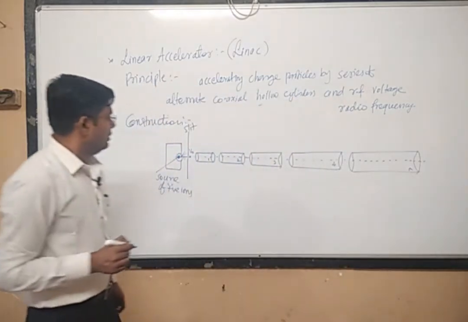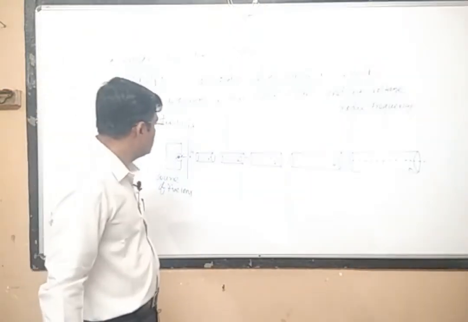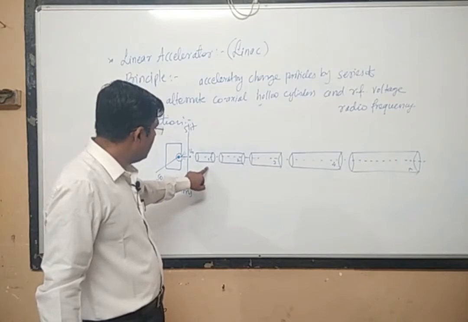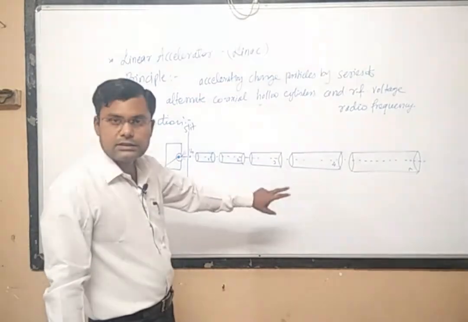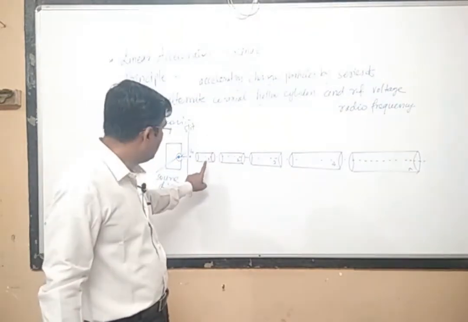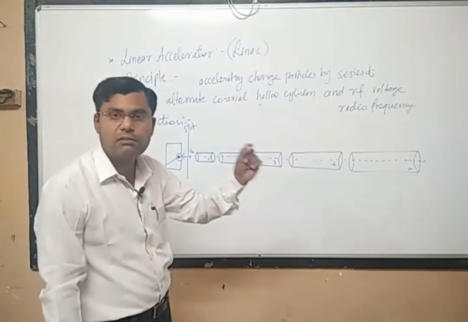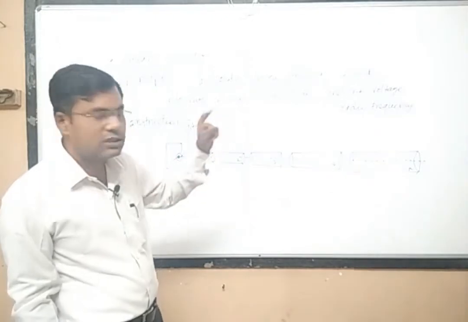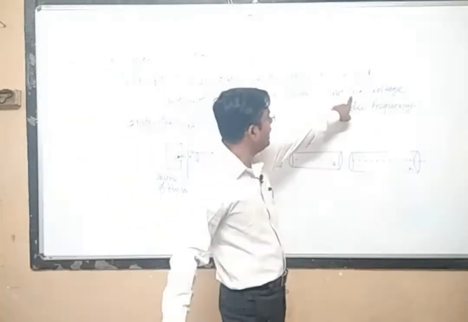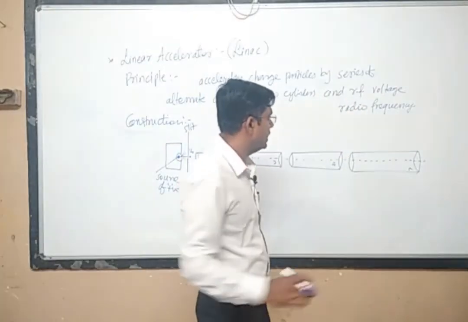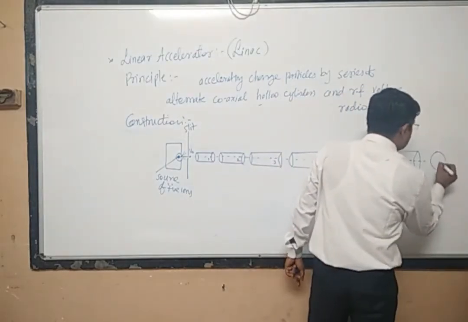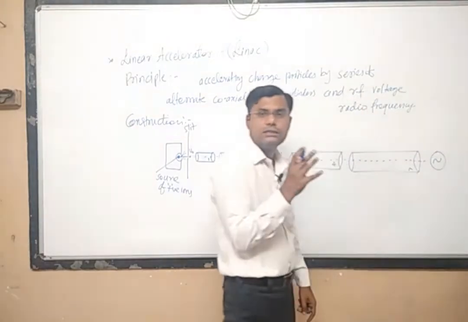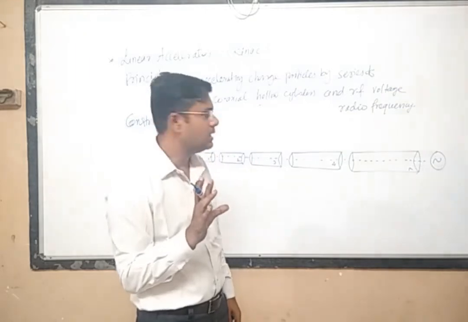Now next, we have to take all the odd-numbered cylinders and connect them to one terminal of the AC power supply. And which type of AC power supply are we using? We are using RF signal voltage. So there will be an RF signal generator. An RF signal generator is nothing but one type of AC voltage generator.